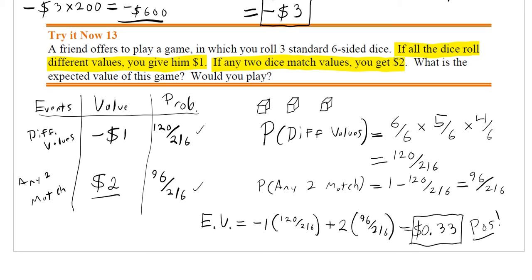Since it is positive, that means that on average, you're going to gain more than you lose. That's what this expected value is representing. This does not mean, again, this does not mean that if you were to play this game once, you're going to gain 33 cents. This means on average, if you were to play this a lot, you would gain about that much every time. So to answer the question of would you play? Yes, I would play. On average, I'm going to be gaining more than I'm losing, so this does seem advantageous for me to play.